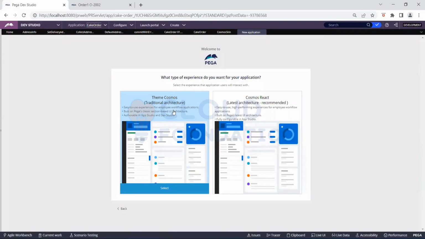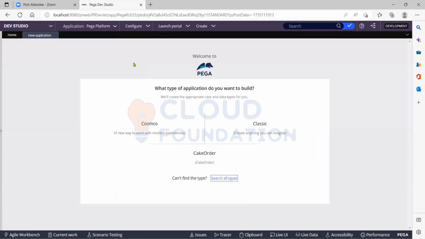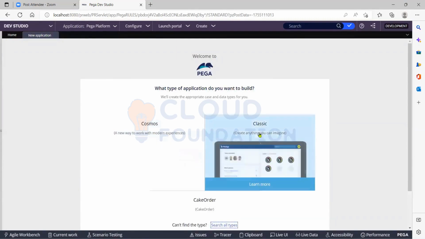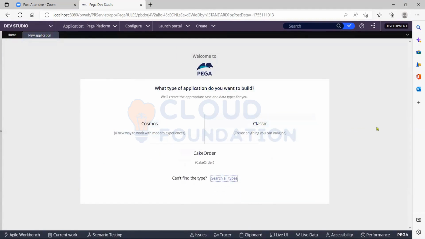Some changes are there because in the old edition, four to five options will be there. See, this is a classic. We will see classic. Classic is the application type we used to build. In classic, you need not actually go and save on that. But might be it has changed in the latest version. See, it's all based on skin, only skin. You can again modify.